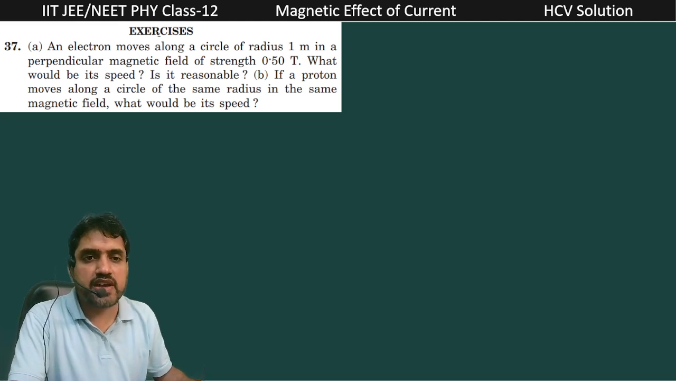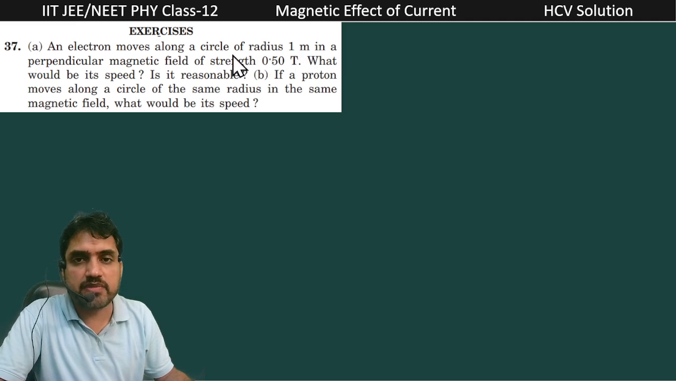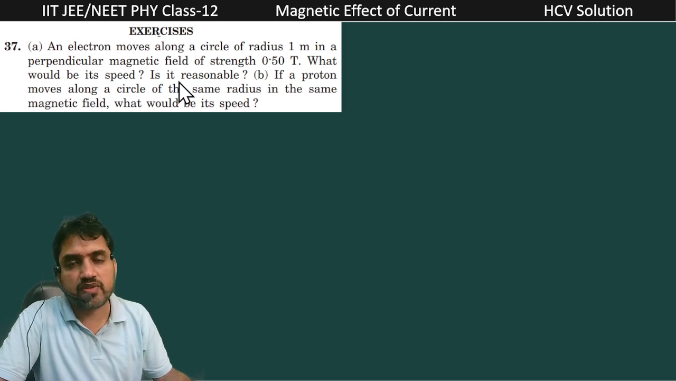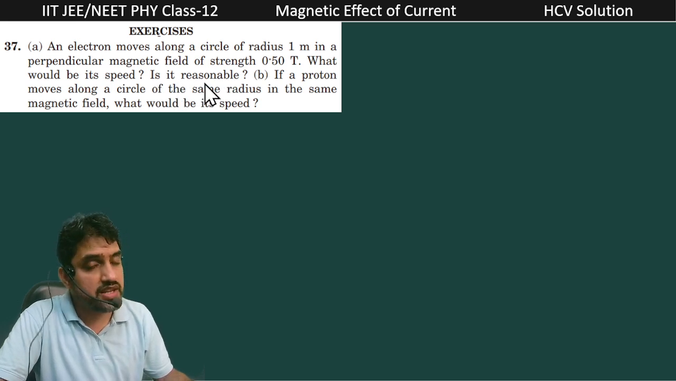So my dear students, we are having the next question. An electron moves along a circle of radius 1 meter in a perpendicular magnetic field of strength 0.5 Tesla. What is the speed of the electron? And it is also asking in the question, is it reasonable?